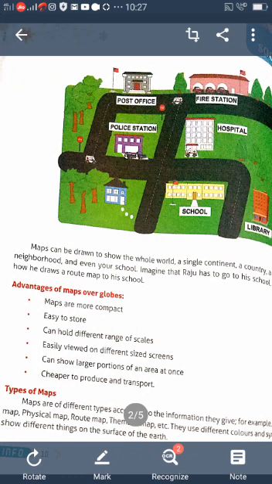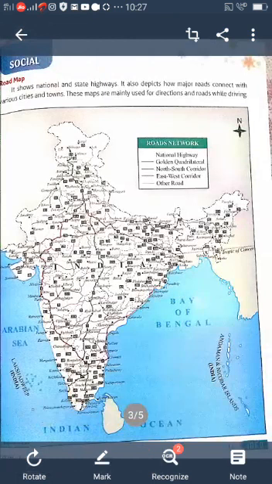Understood? So they also depict how the major roads connect with the various cities and towns. With the help of the road map, we identify the connection with various cities and towns. Look at page number 11. The road networks are shown on the Indian map.